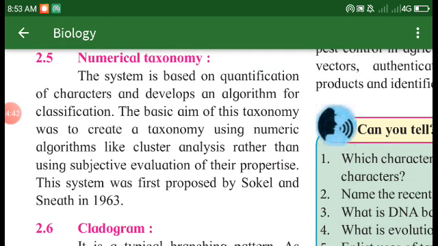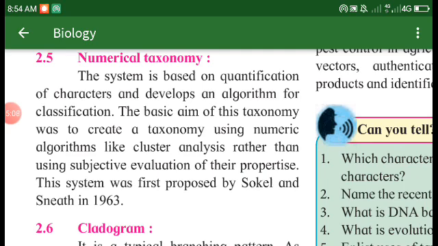Numerical taxonomy. The system is based on the quantification of characters and develops algorithms for classification. The basic aim of this taxonomy was to create a taxonomy using numeric algorithms like cluster analysis rather than using subjective evaluation of the properties.